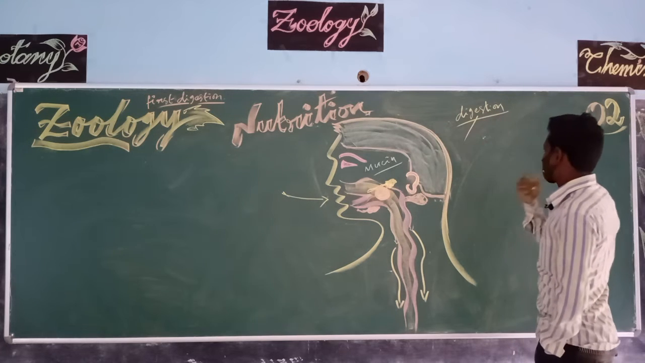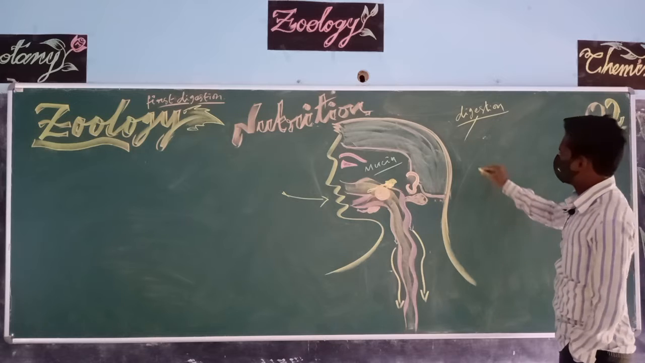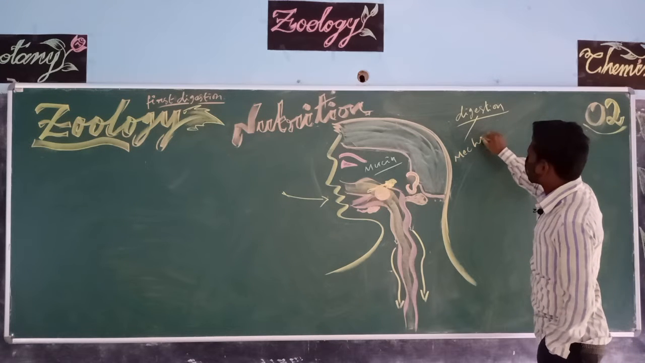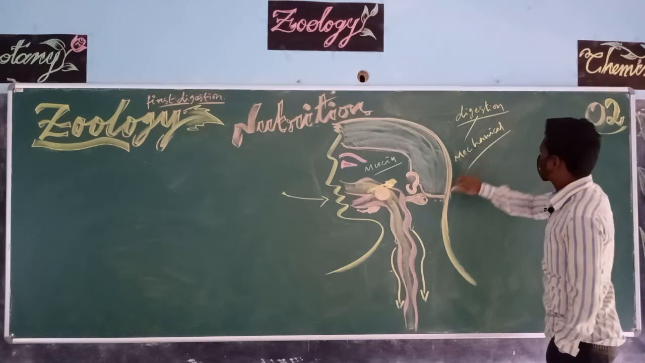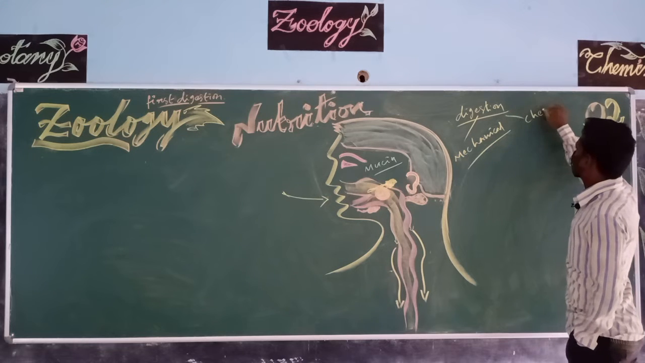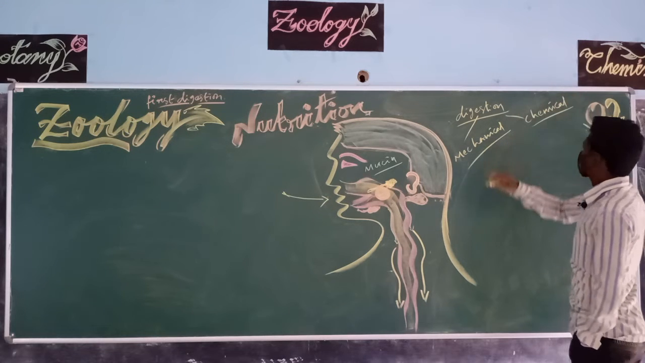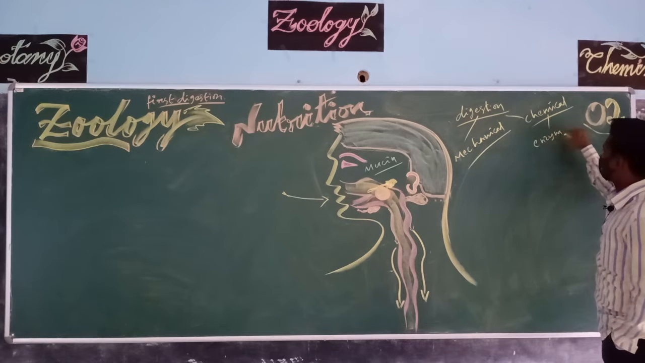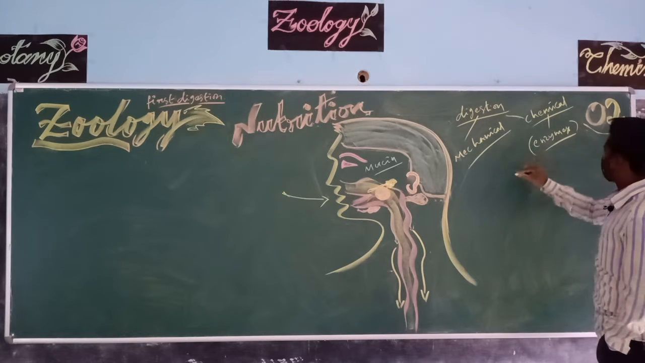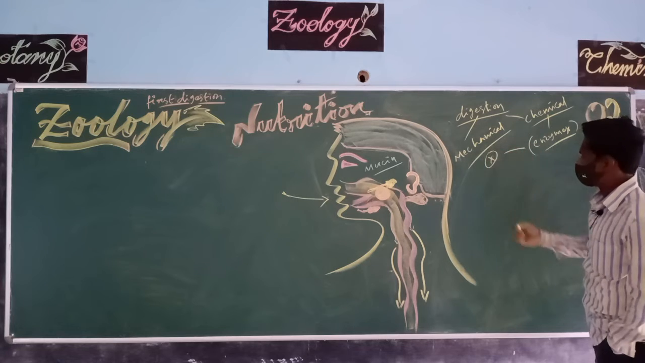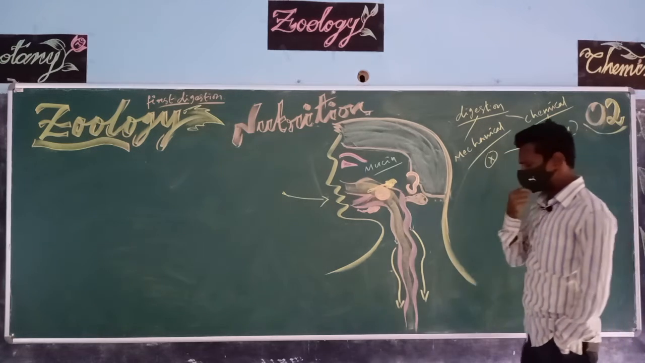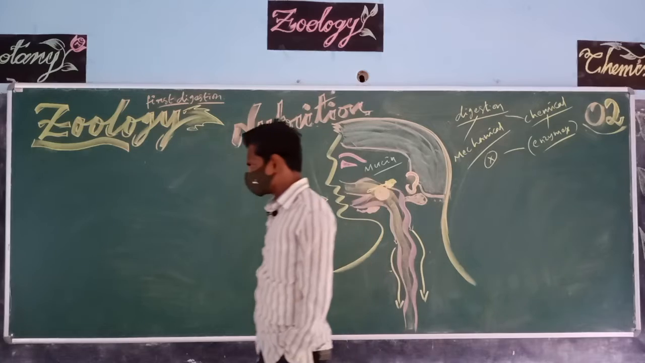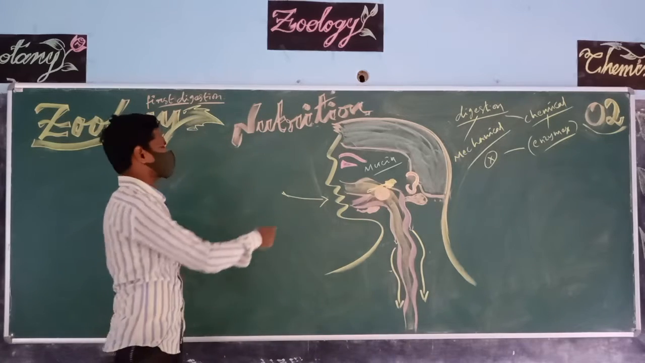So here digestion has two types: mechanical digestion and chemical digestion. Chemical digestion in the sense enzymes participate. So in mechanical digestion, enzymes never participate. Then what participates in mechanical digestion? Once the food is ingested into the mouth,